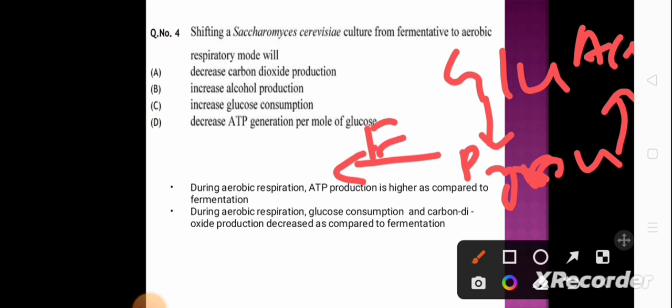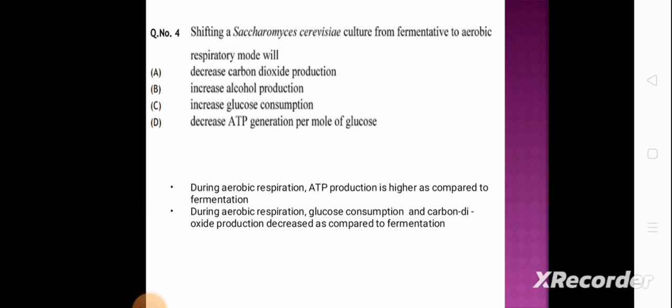So during aerobic respiration, ATP production is higher as compared to fermentation, and glucose consumption and carbon dioxide production decrease as compared to fermentation. So the correct answer will be option A, decrease carbon dioxide production. So when a Saccharomyces cerevisiae culture is shifting from fermentative to aerobic respiratory mode, the carbon dioxide production will be decreased, whereas ATP production will be increased.